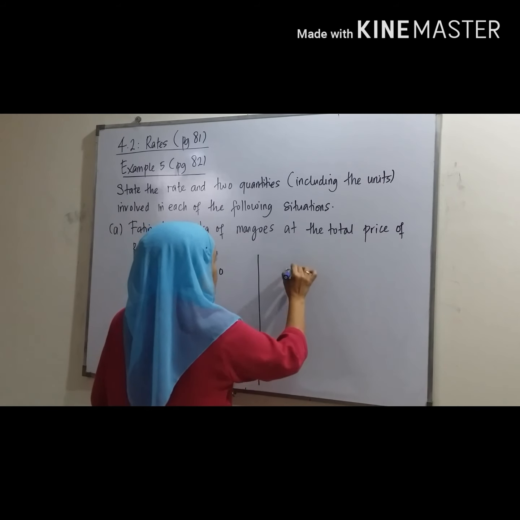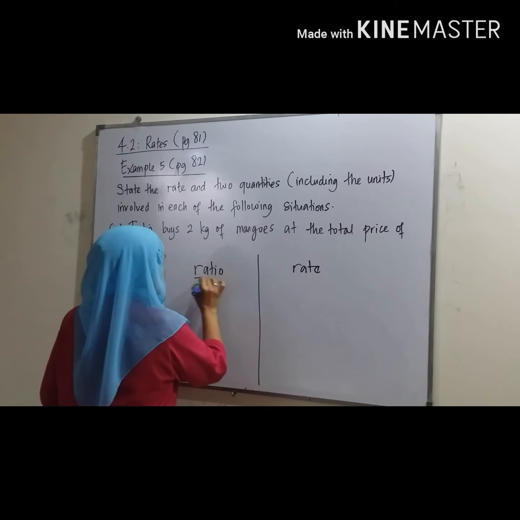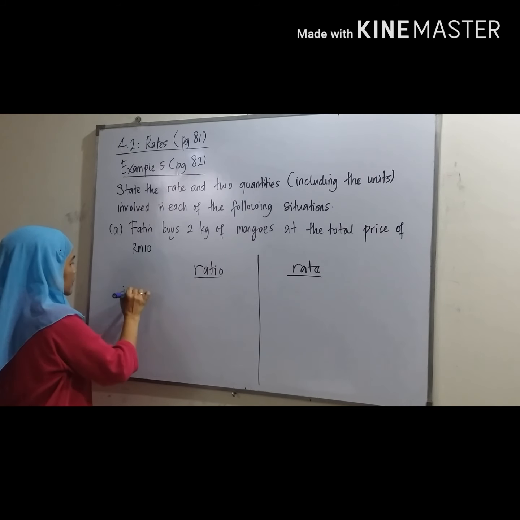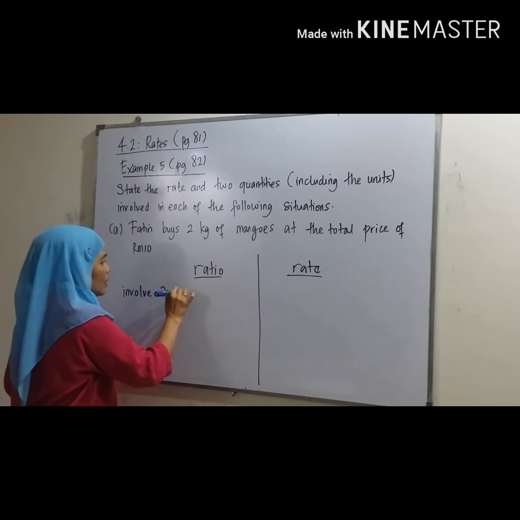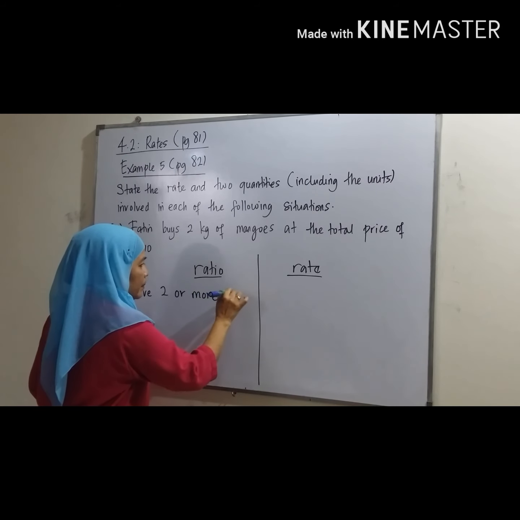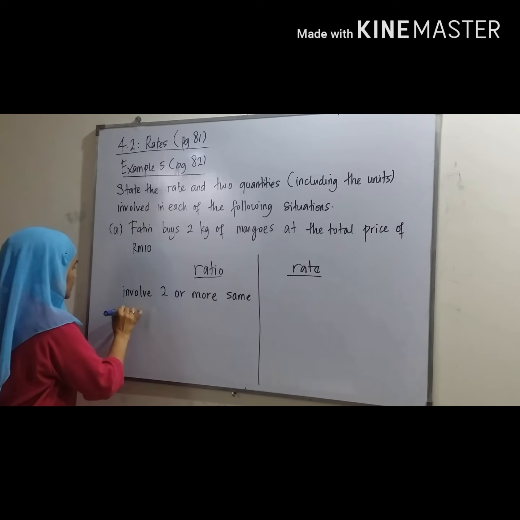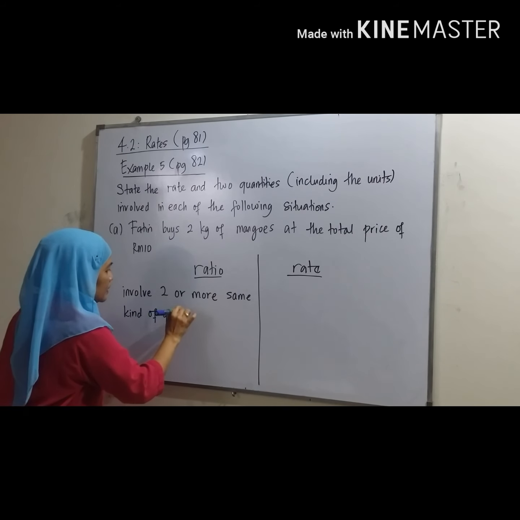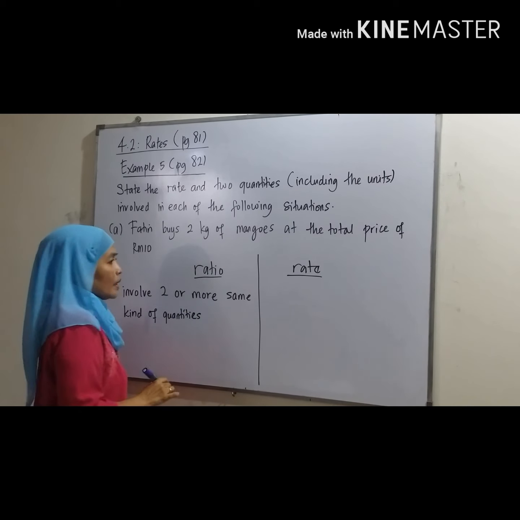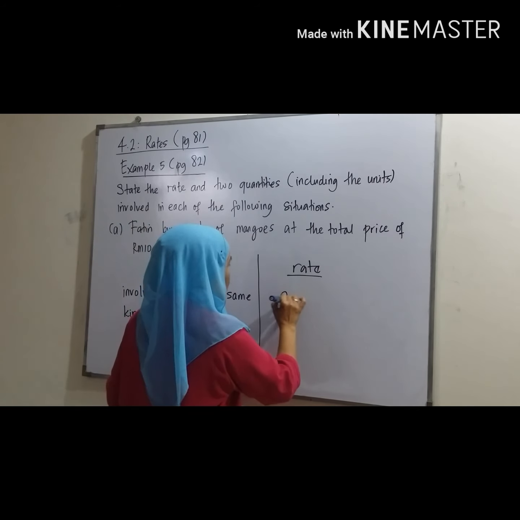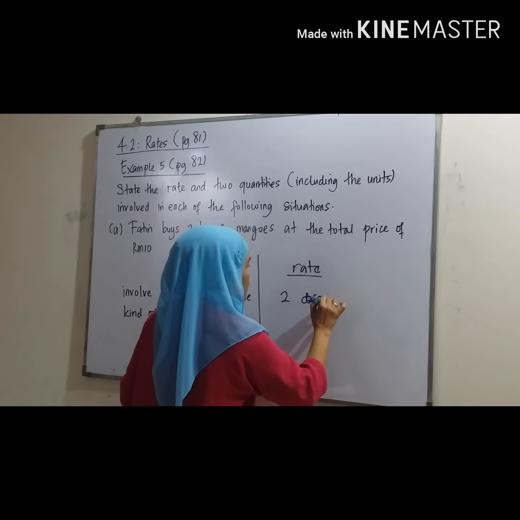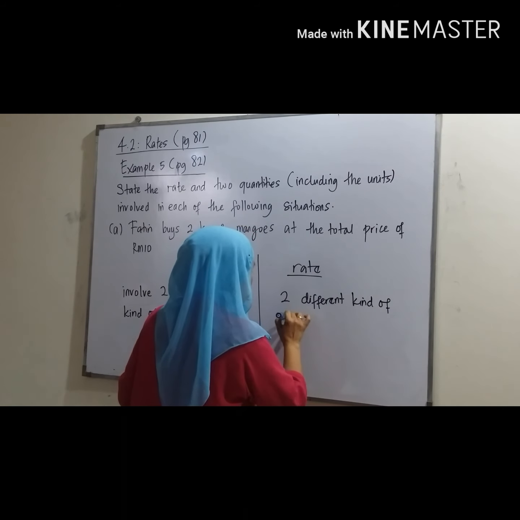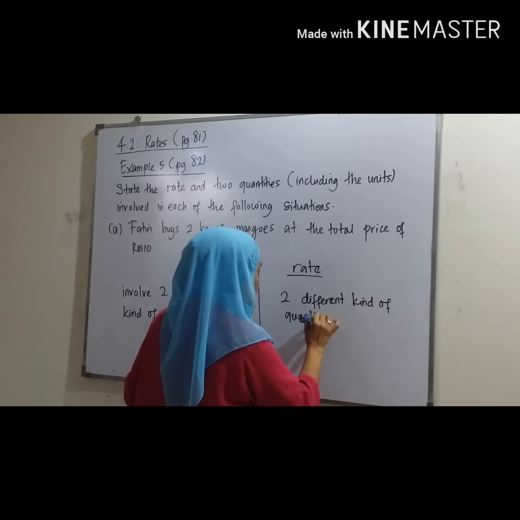A ratio involves two or more quantities of the same kind, whereas a rate involves two different kinds of quantities.